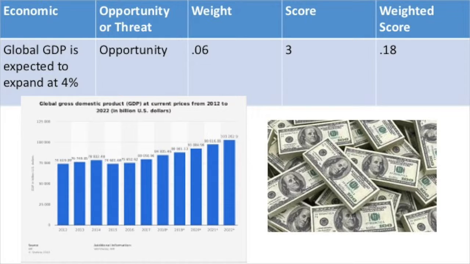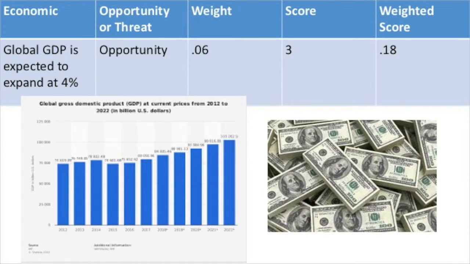Another macroeconomic factor that provides an opportunity for Scientific Games came from our STEEPLE analysis in the economics section. This is that the global GDP is expected to expand at a rate of 4%. This suggests that more people will have discretionary income to spend at casinos and on online gambling platforms. This factor received a weight of 0.06 because it will affect the financial position of end users of Scientific Games' products, and Scientific Games received a score of 3 because they are currently in a position to expand their market share with the launch of their new products and because casinos will need new machines as casino traffic increases.